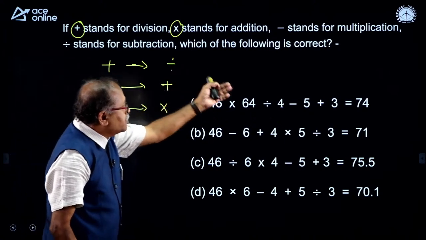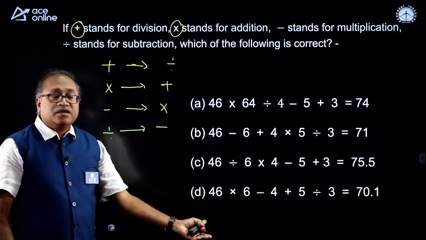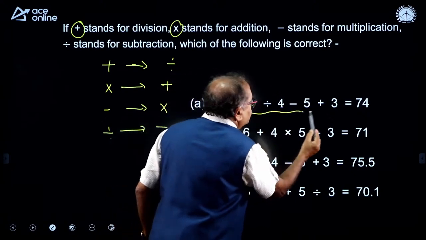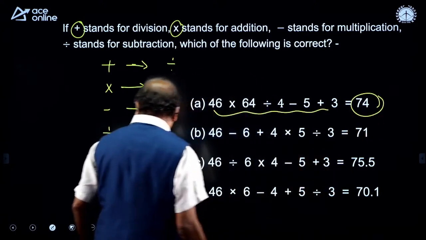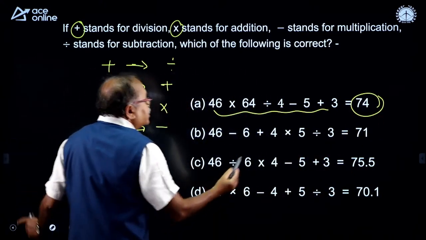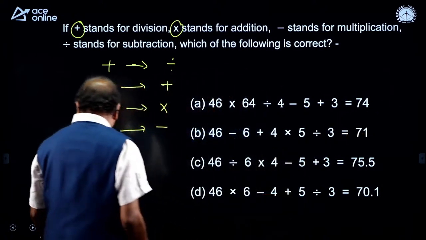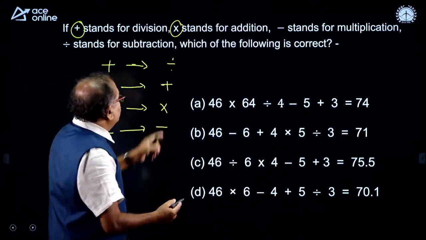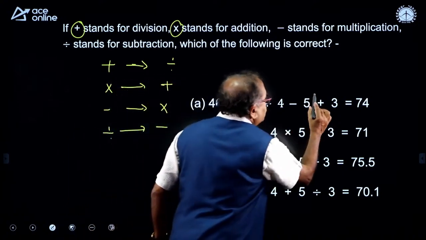Then which of the following is correct? Come on, equal to is not there. So, whether by changing this sign we will get this one or not? For that, what is the best way to answer it? First I will pick up plus. Wherever plus is there, write the division over here.